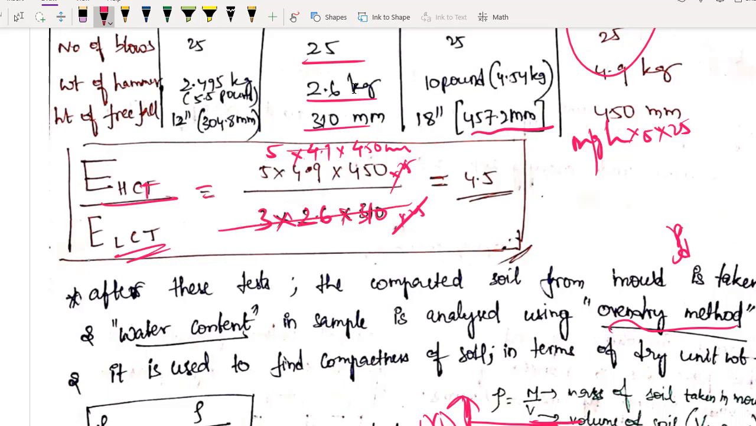So if you are dividing this, you will be getting 4.5. Very important bit in almost all examinations, the energy which you are giving in heavy compaction test is 4.5 times more compared to that of lightweight compaction test.